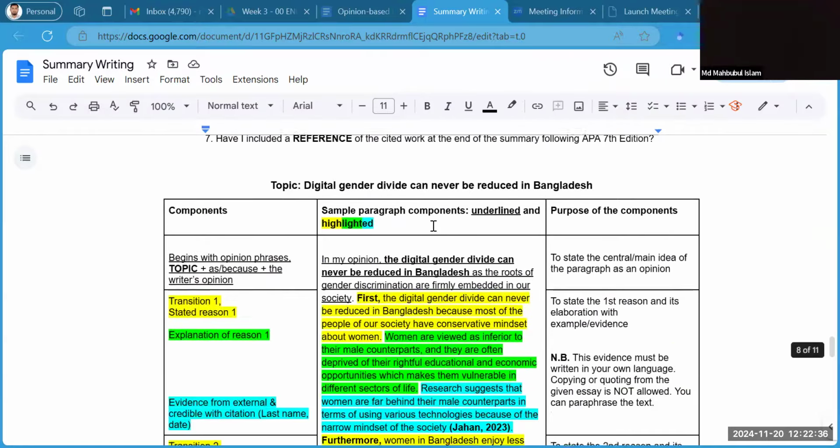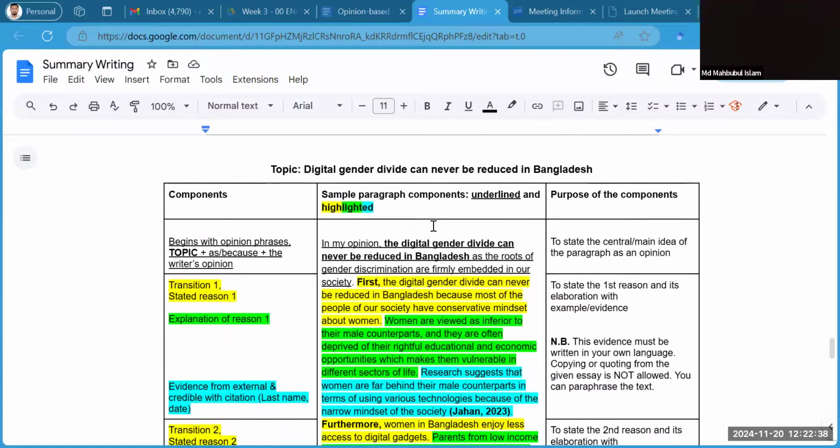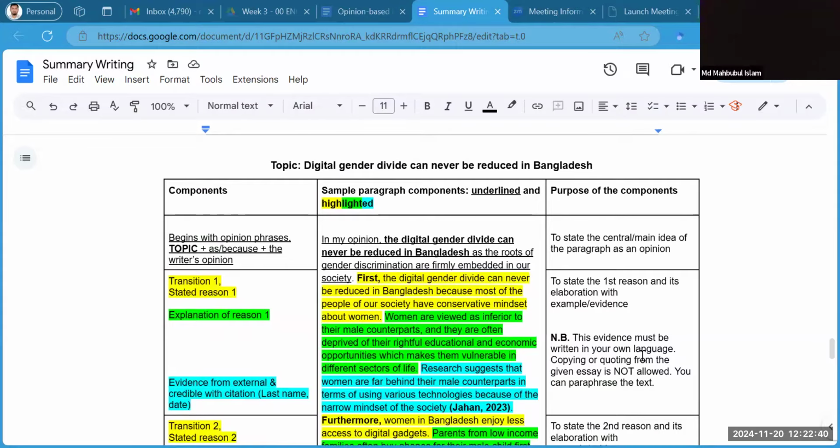the deconstruction of a paragraph. I want to show you this particular paragraph in a table. The table will show you the different components of the paragraph. Some parts are highlighted, some parts are underlined, and the purpose of each component is described beside the paragraph on the right-hand side.